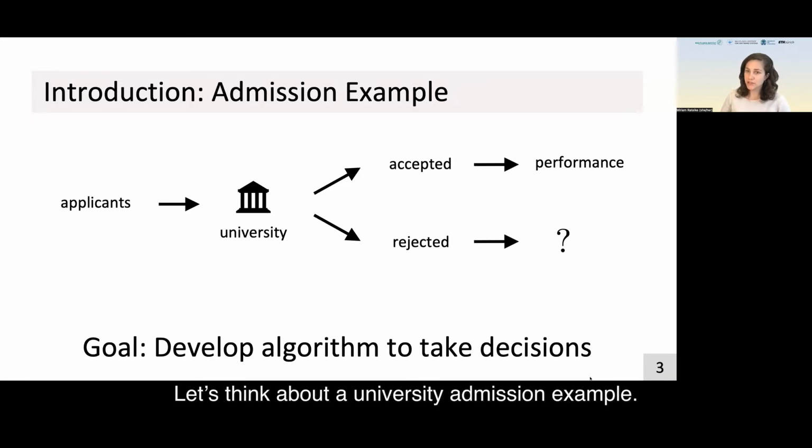Let's think about a university admission example. First, individuals apply at a university. These are our applicants. The university decides whether to accept or reject the applicants. Then, for accepted applicants, the university observes their performance, for example, the university grades. But for rejected applicants, the university will never know how they would have performed.